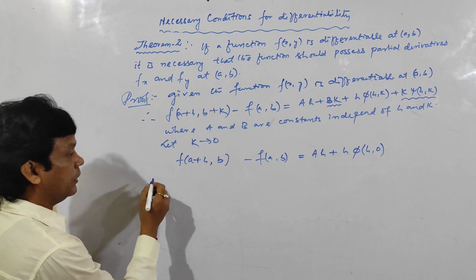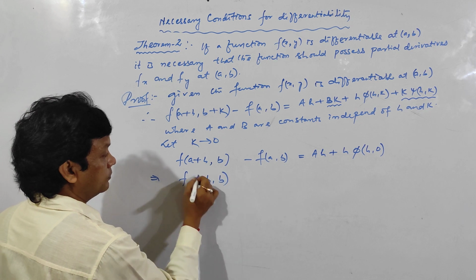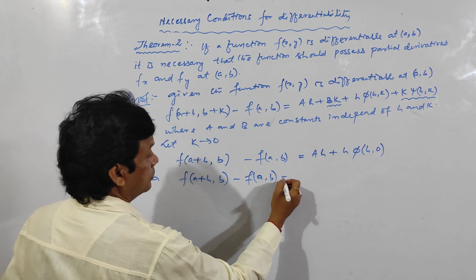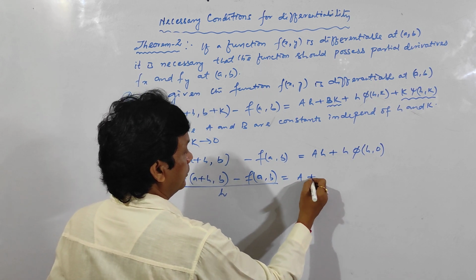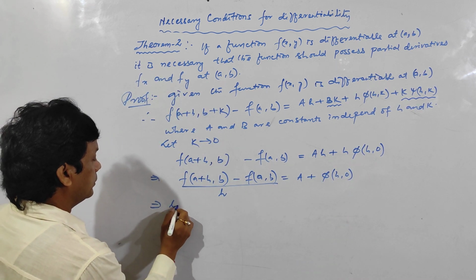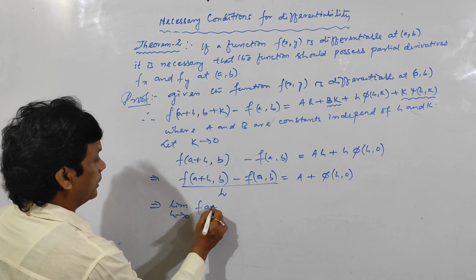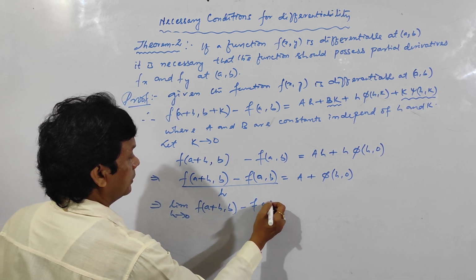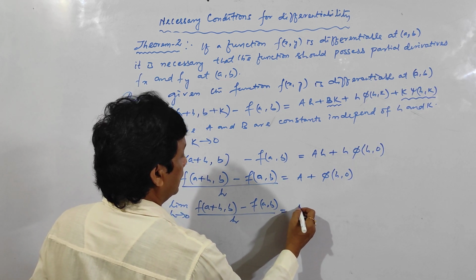Now divide both sides by h. Very simple theorem, it will only take 1 or 2 minutes to prove. I am dividing by h on both sides, you will get a plus phi of (h, 0), and take the limit as h tends to 0: f of (a plus h, b) minus f of (a, b) divided by h is equal to a.